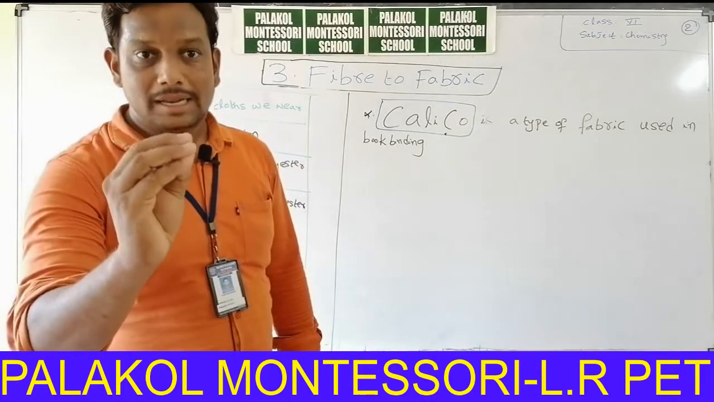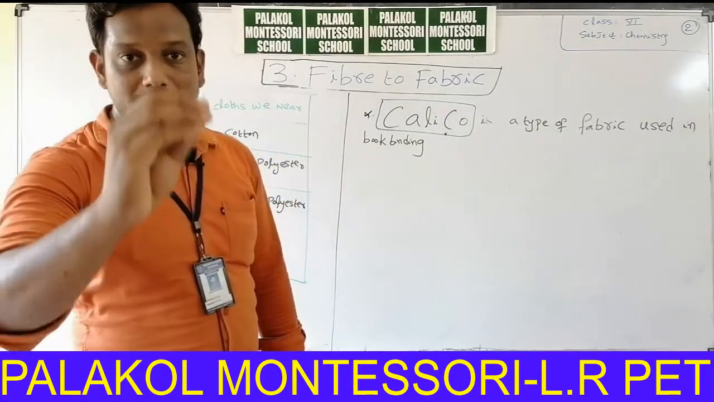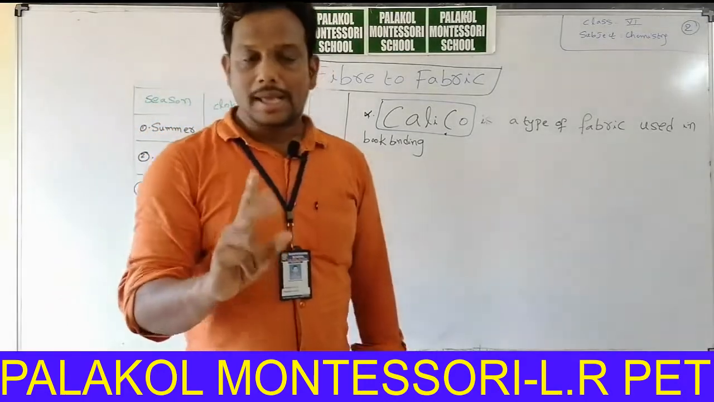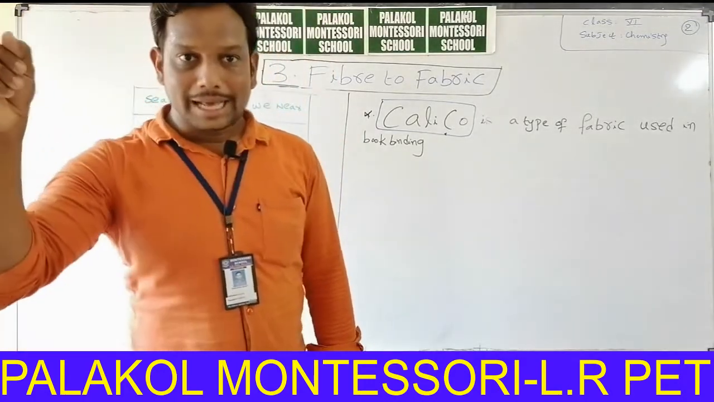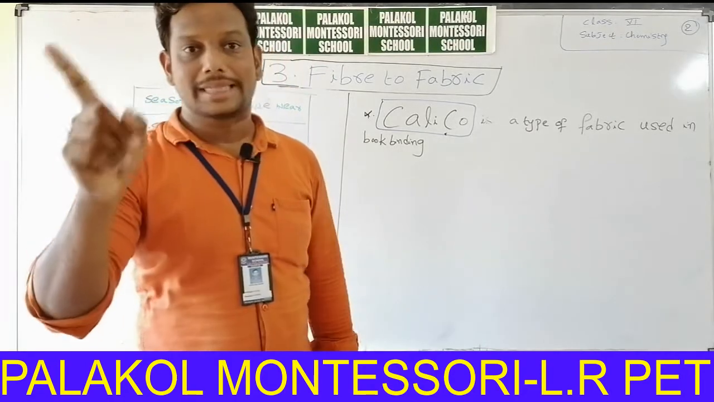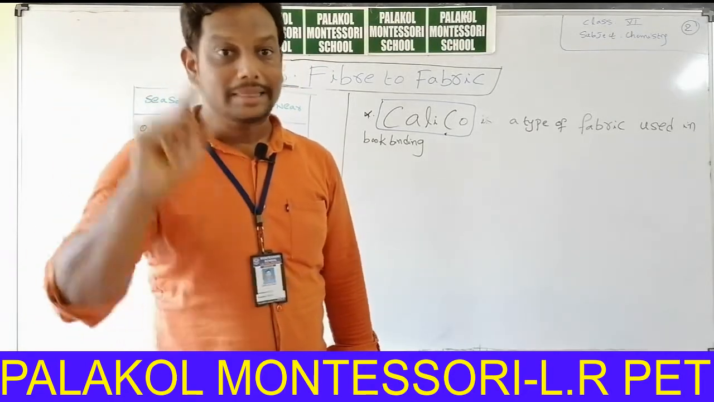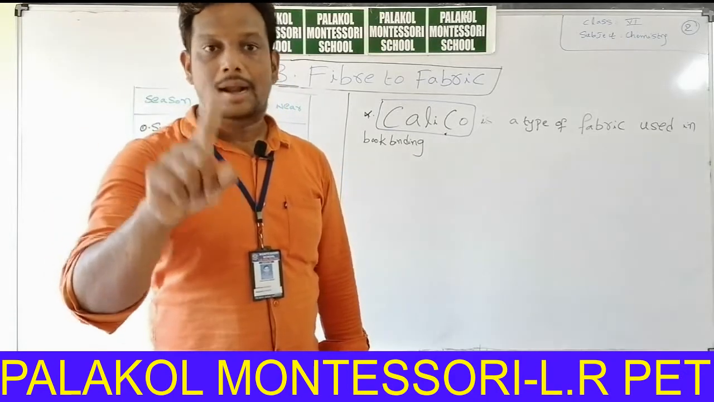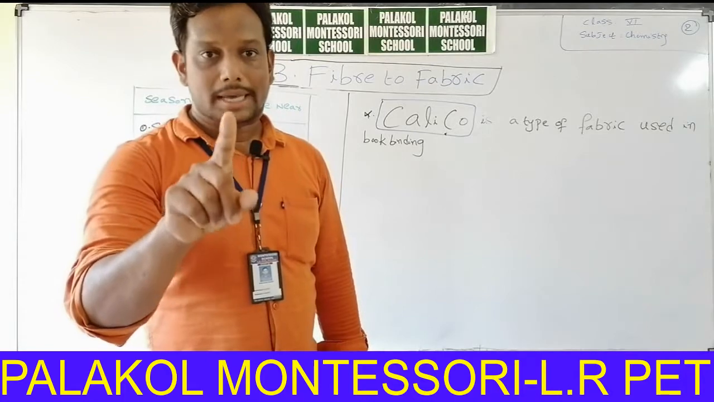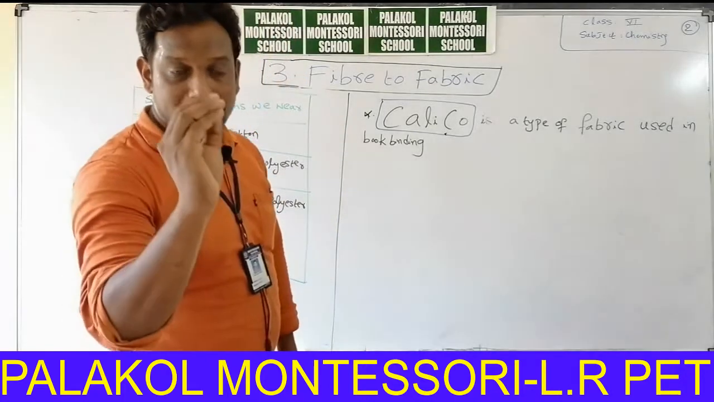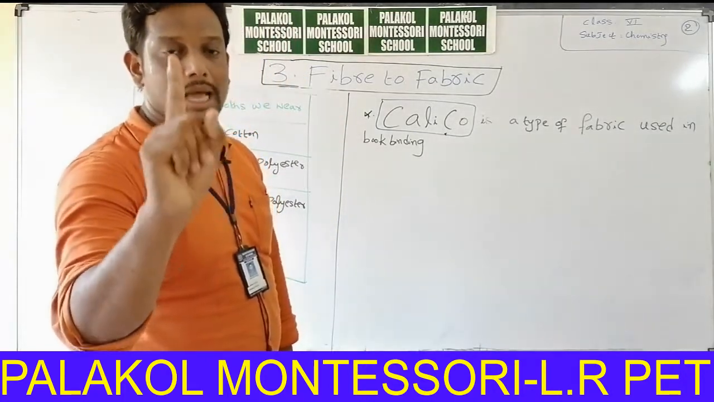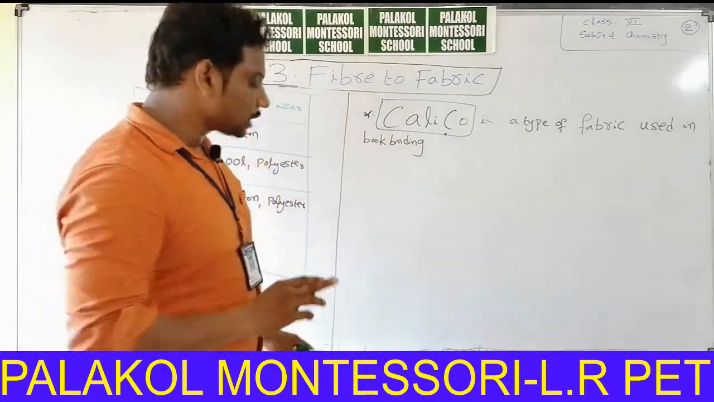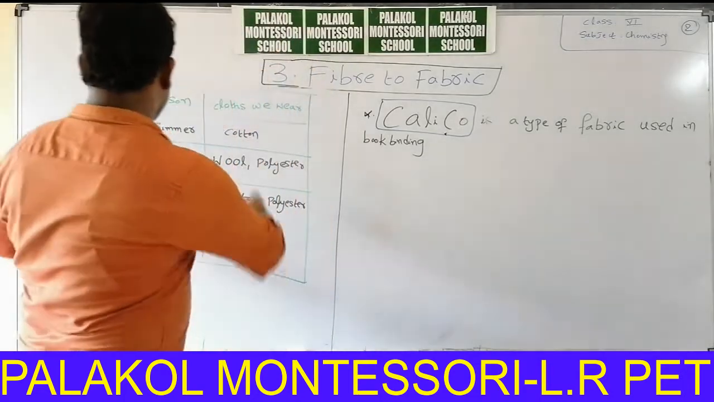Now I will explain. In your syllabus only two natural fibers are there. The first one is cotton, the second one is jute. In your 8th class, in continuation to 6th class, the synthetic fibers lesson is there. In that lesson we will discuss artificial fibers, that is rayon, nylon, and polyester. So in this session we will discuss only two natural fibers, one is cotton, second one is jute. First we start with cotton.